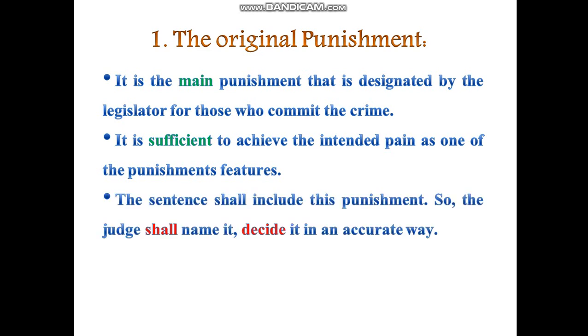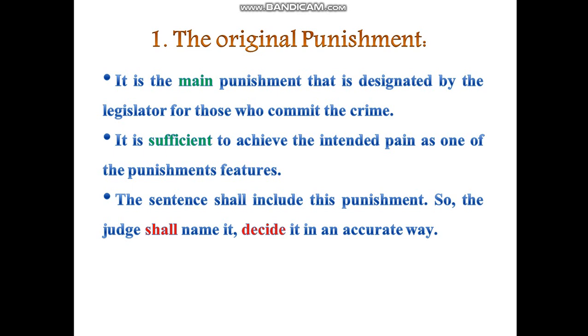Number three, the original punishment means that the sentence made by the judge shall include this punishment. So the judge shall name it and shall decide this kind of punishment in an accurate way. So if the judge gives someone liability to imprisonment, he shall give him a certain number of years.